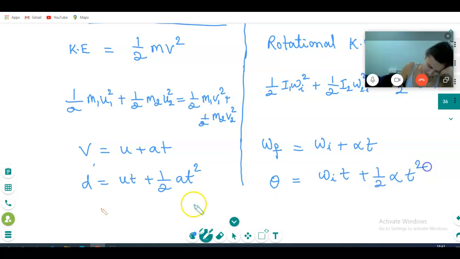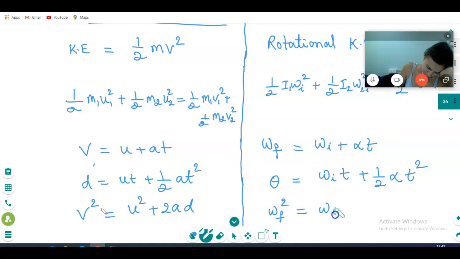So then distance, and the last one is V square is equal to U square plus 2 A on D. So here it is going to be omega final square is equal to omega initial square plus 2 alpha on theta. Very simple. One formula, you just change it.